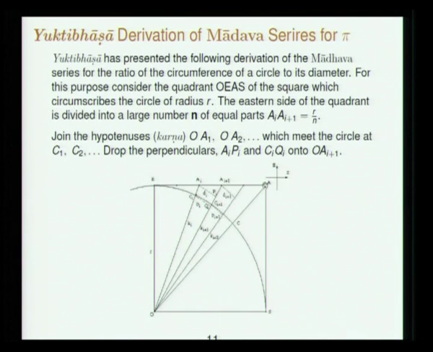So divide this tangent into n equal parts and join these hypotenuses, so this may be the nth bit of this. EA is divided into n equal parts, EA is of length r, so each of these bits is of length r by n. Join this OA1, see where they meet the circle, draw a perpendicular from there to the next karna. So this is the geometrical construction.